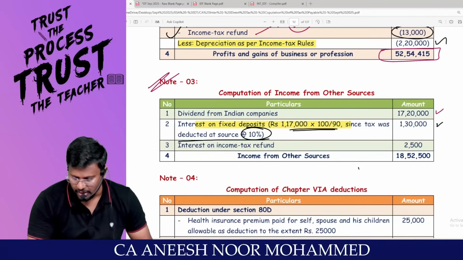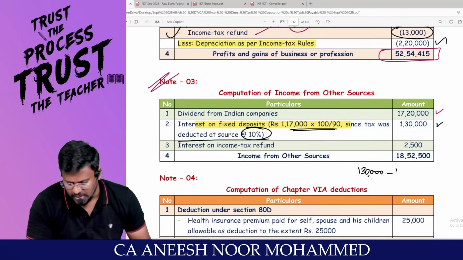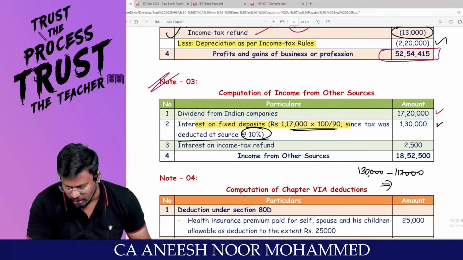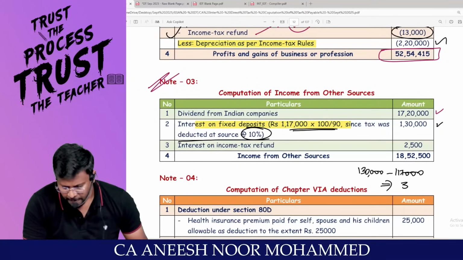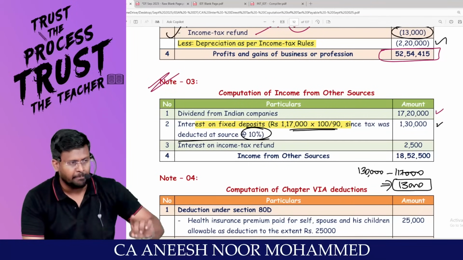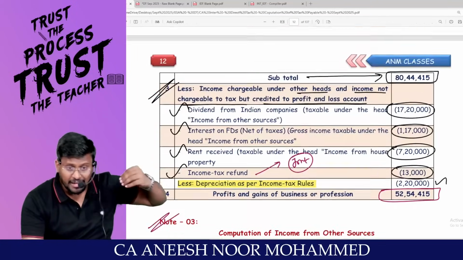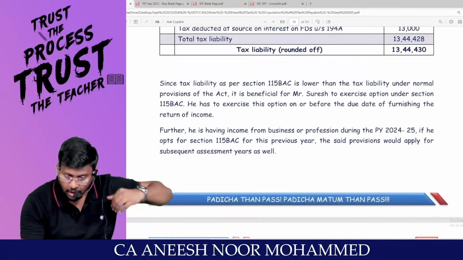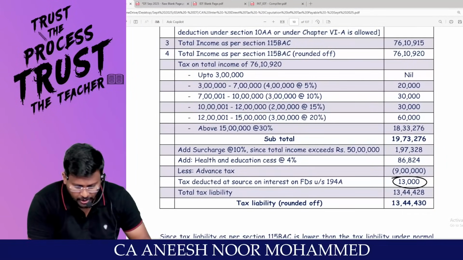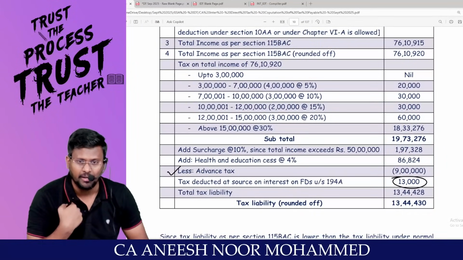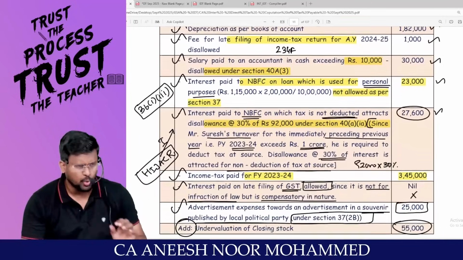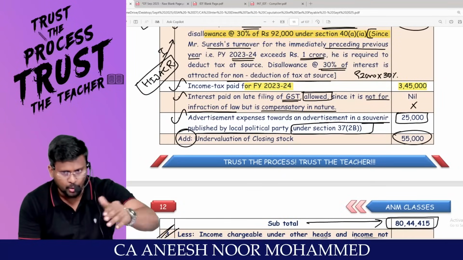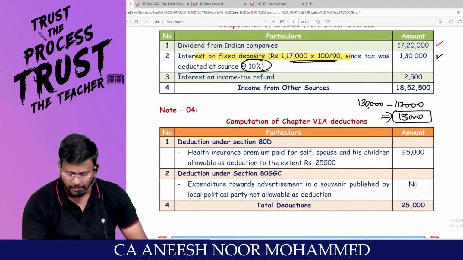Look, you understand one thing. 1,30,000 minus 1,17,000 comes to 13,000. This much amount the bank has deducted as TDS. From the total tax payable, finally this 13,000 should be reduced because advance tax I paid, TDS they deducted. Don't forget. Accepting? Don't worry. When you do it with paper and pen, you will get a flow. Don't worry at all. Are you accepting?